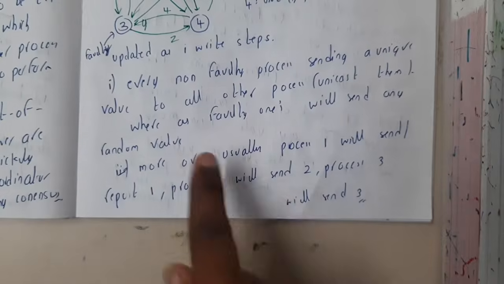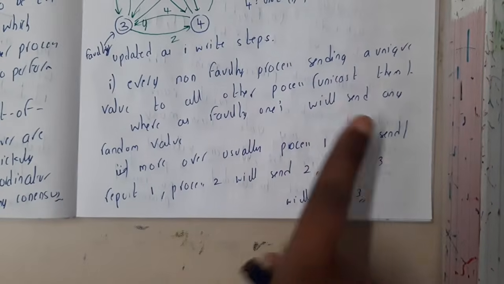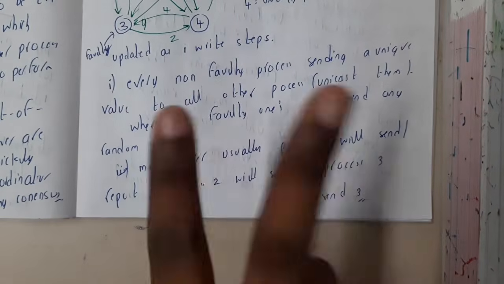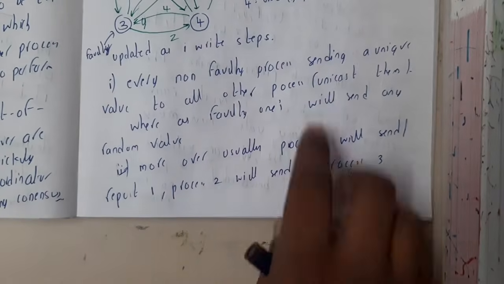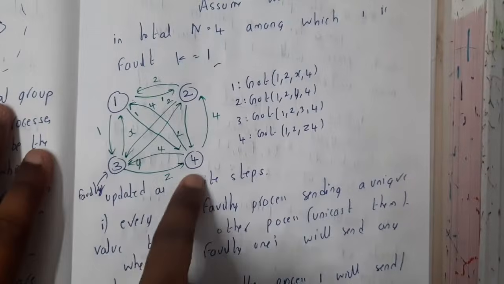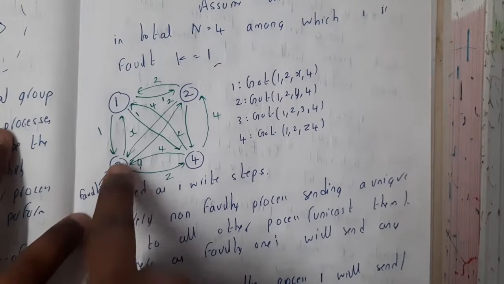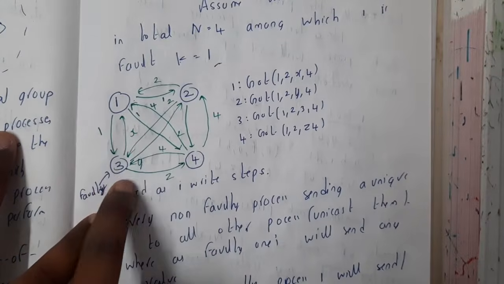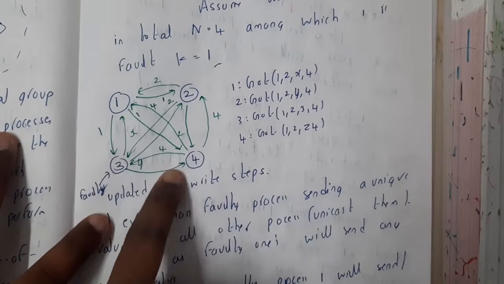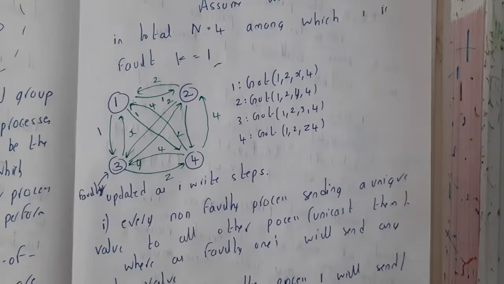To reduce confusion, process 1 will send value 1, process 2 will send 2, process 3 will send 3, like that. Here our faulty process is 3, so I give it different letters: x on this side, y on this side, and z on this side.